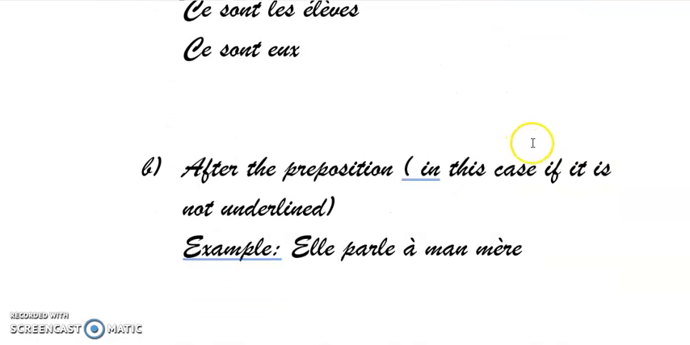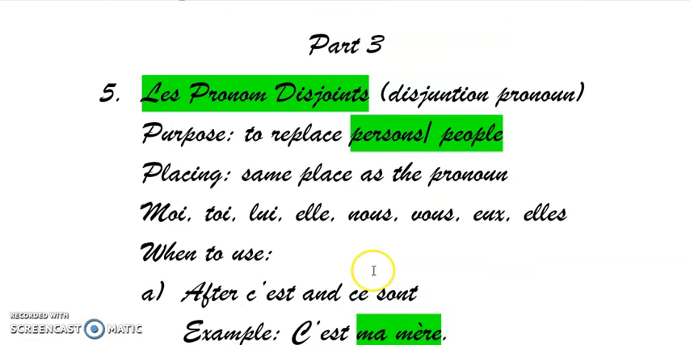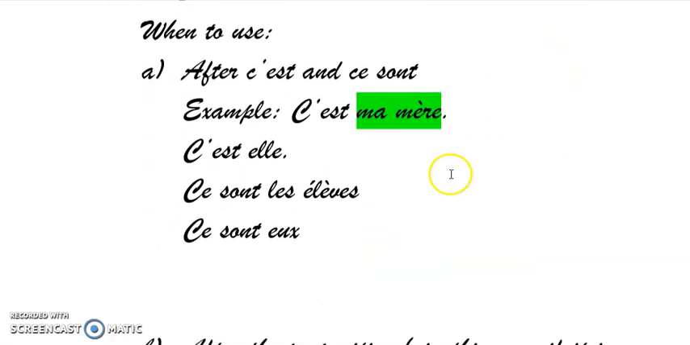Now rule number 2 is after the preposition. If the person is after the preposition, in this case if it is not underlined. Let's take the example. Elle parle à ma mère. Now à is not underlined whereas ma mère is underlined. So in this case we will write it as elle parle à, and ma mère will be replaced with the pronoun which I had mentioned before.